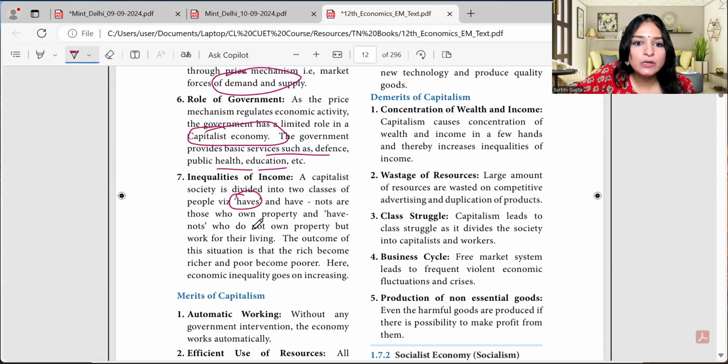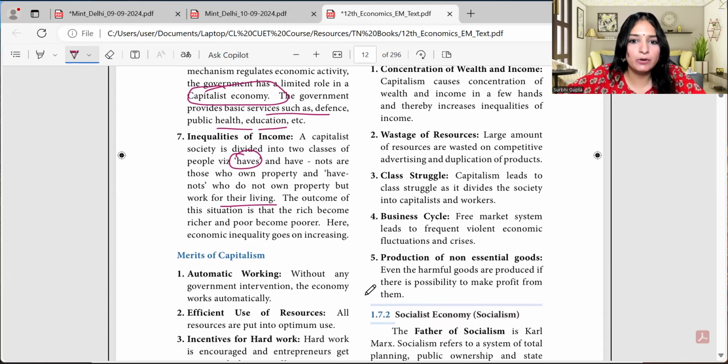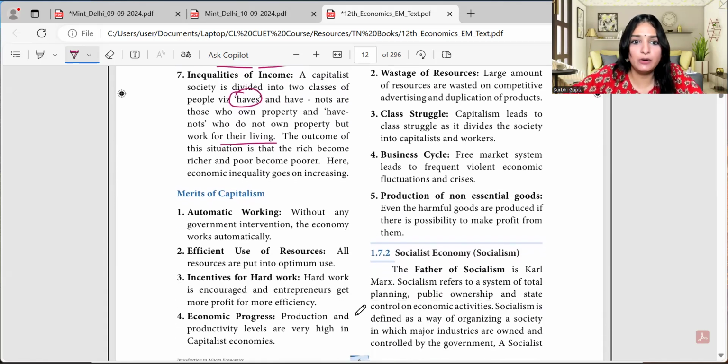Haves are those who own property, and have nots. So haves are those people who own the property. Have nots do not own any property but work for their living. The outcome of the situation is that rich become richer, poor become poorer. So here economic inequalities go on increasing in a capitalistic economy.